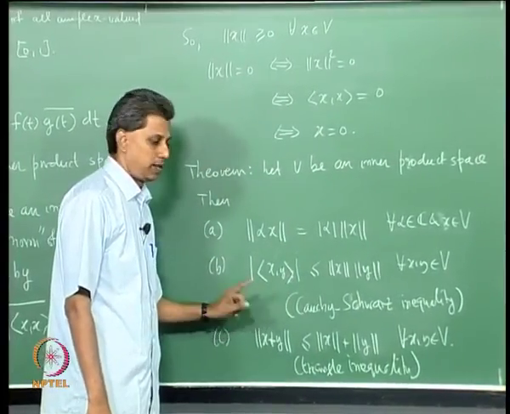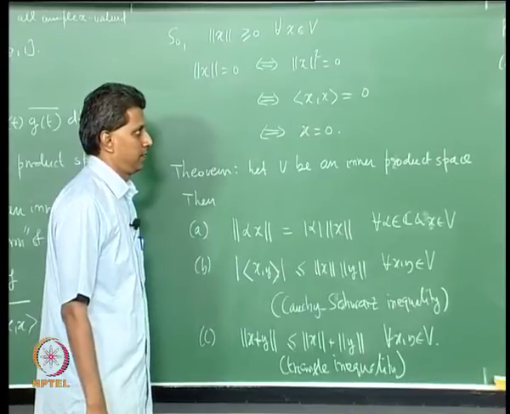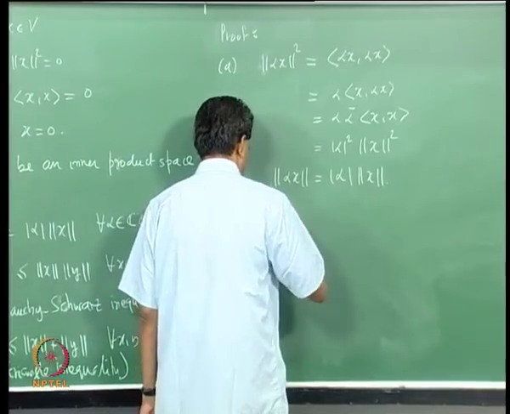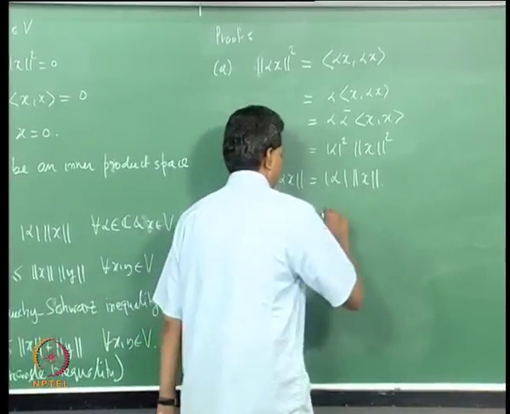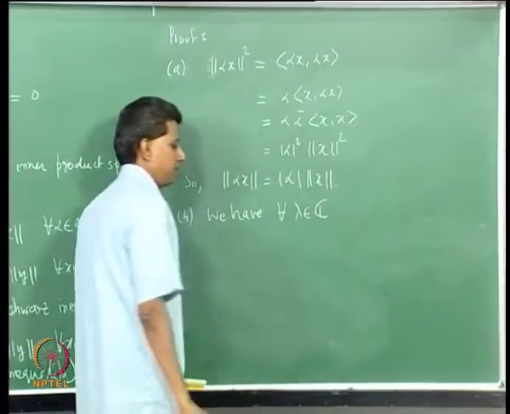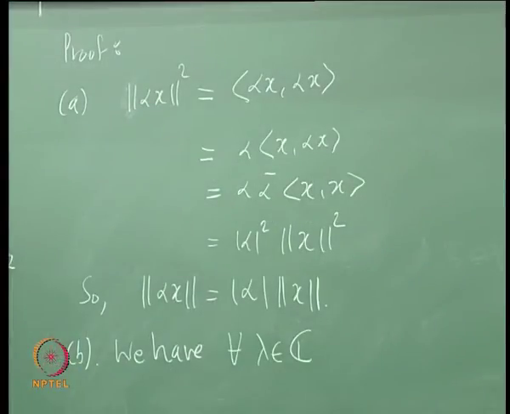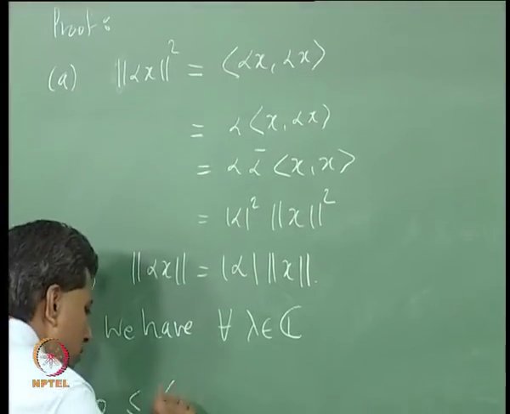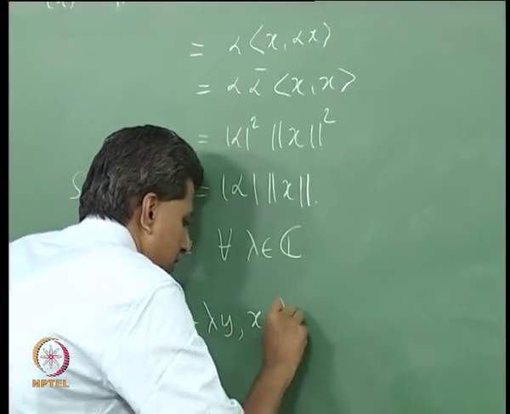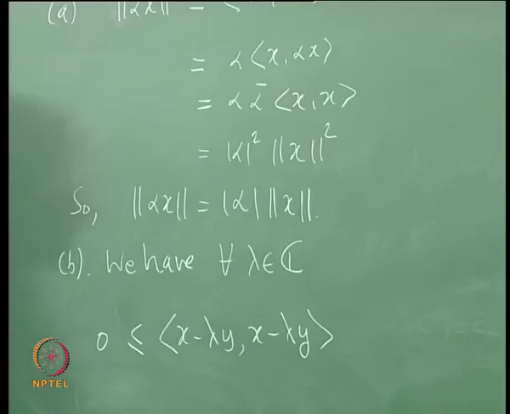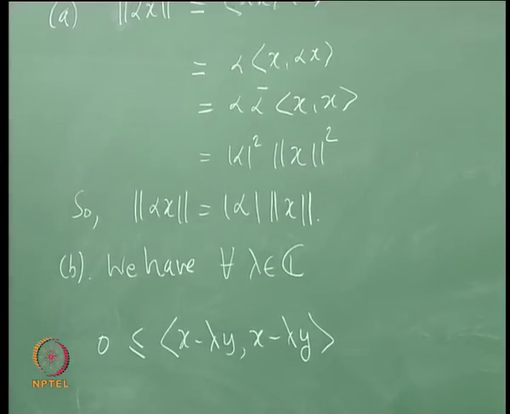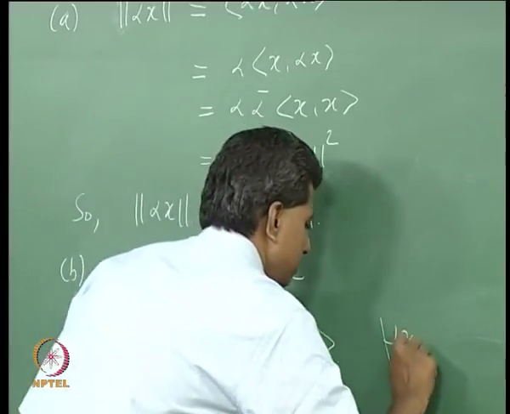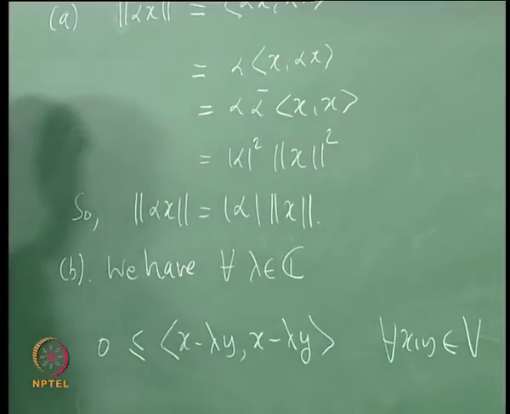Then the Cauchy-Schwarz inequality. Consider the following. We have for all lambda in C, from the inner product, 0 less than or equal to the inner product of x minus lambda y with x minus lambda y. This is the first property of the inner product applied to the vector x minus lambda y, for all x, y in V. Expand this.